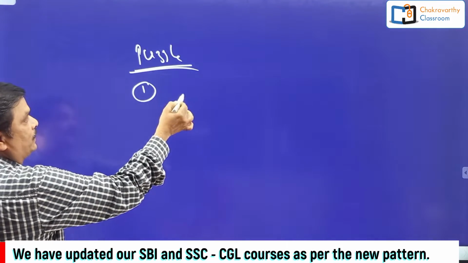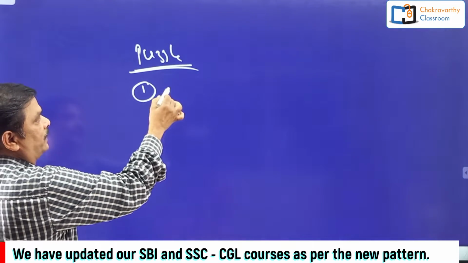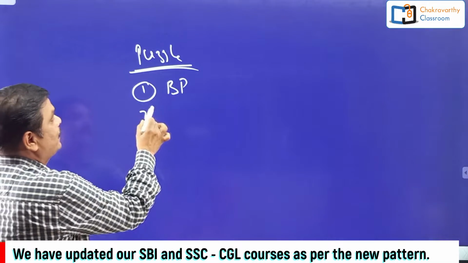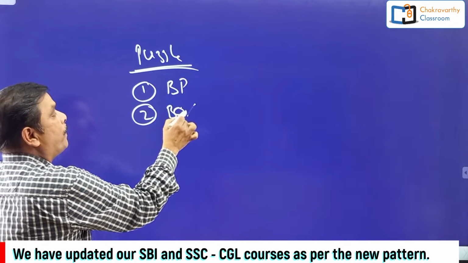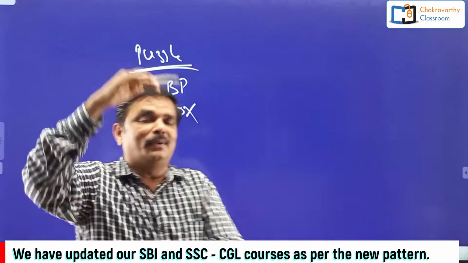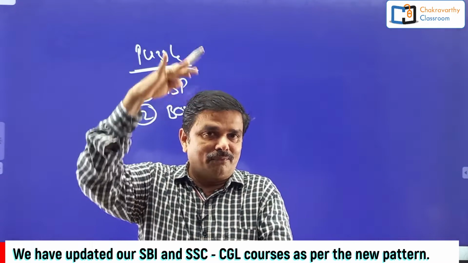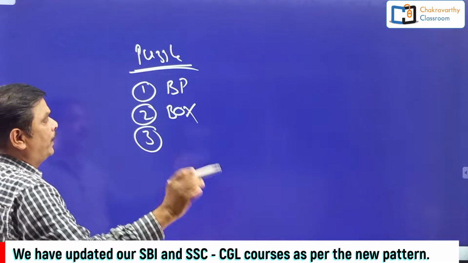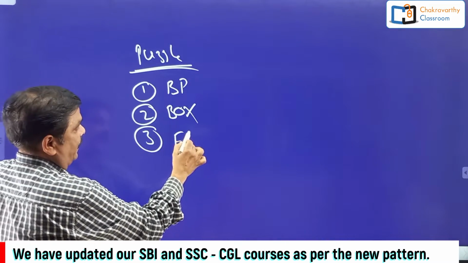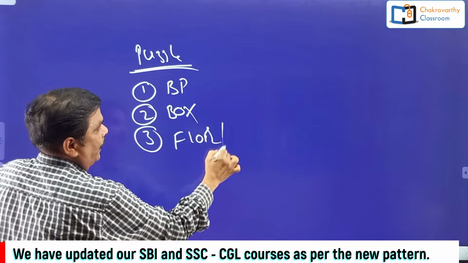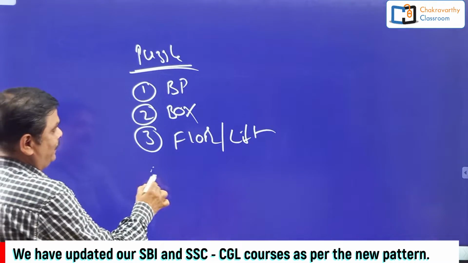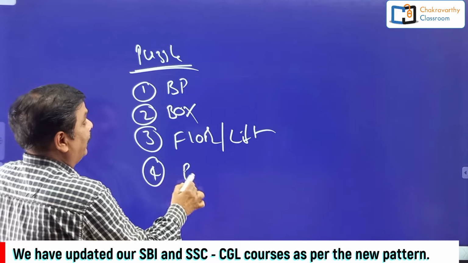Puzzles based on 2 to 3 parameters, we can call these basic puzzles. Then the second type is puzzle based on boxes. Box arrangement will be there. They give different types of boxes. And puzzles based on floors they give. Floor and lift problems also. Next, puzzles based on blood relation.